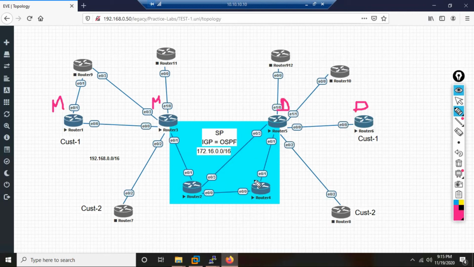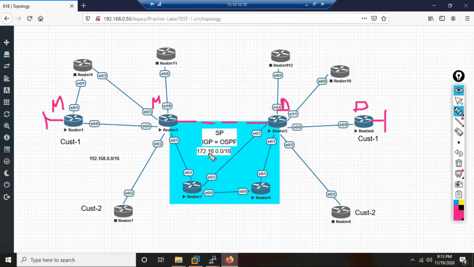When the service provider is selling this service to the customer, he tells the customer, see, your Mumbai router is connected to my Mumbai router, your Delhi router is connected to my Delhi router, and we have done a direct connection, a dedicated connection for you, so that whenever you send traffic, it goes from my Mumbai router directly to my Delhi router, and from there to your Delhi router. So the customer becomes happy, says okay, very good, very nice.